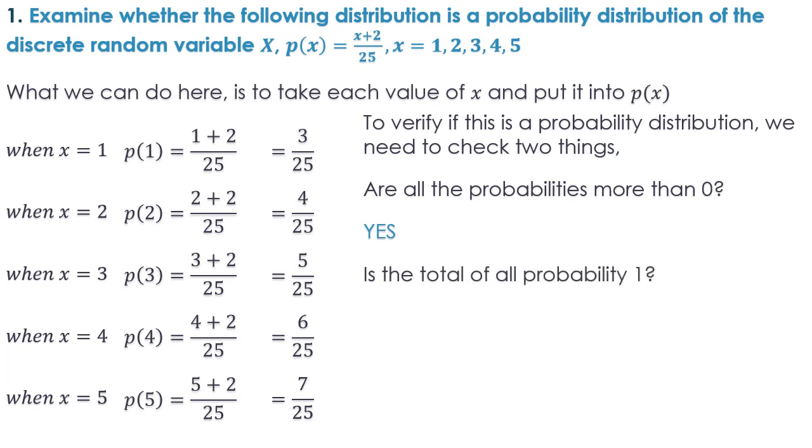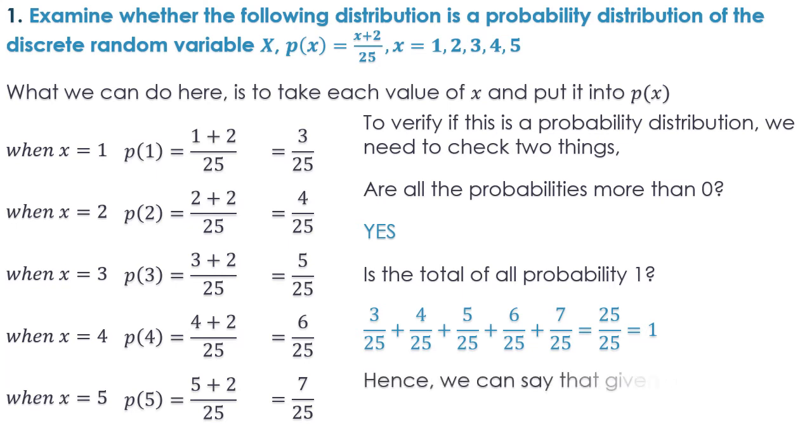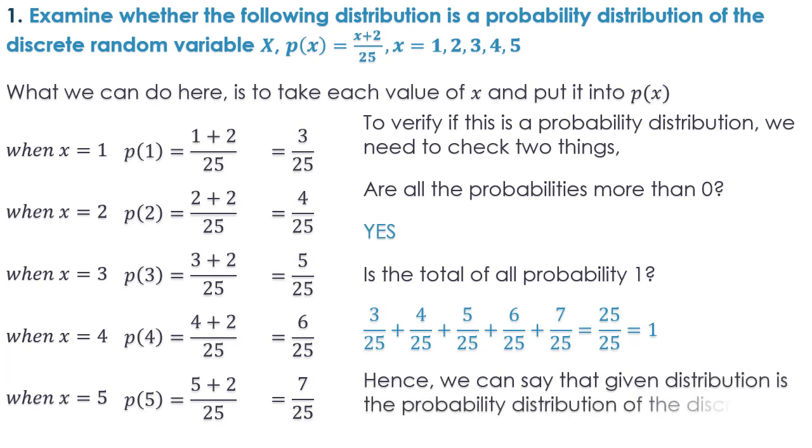Okay, so for that we just need to take all the probabilities, and the total would be 25 upon 25, that is 1. So yes, the total of all the probability is 1, and so we can say that the given distribution is the probability distribution of the discrete random variable x.